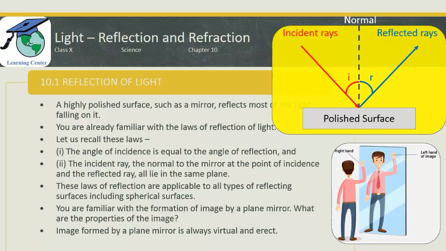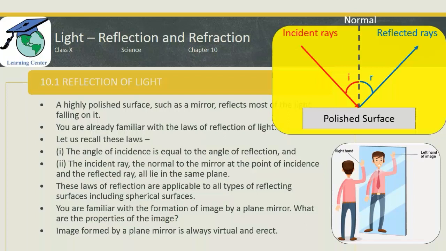Later in this chapter, while learning about ray diagrams, we will see the conditions when the reflected rays are coming or originating from the mirrors, and when the reflected rays are not originating or not coming from the mirrors. They normally originate behind the mirrors or from the backside of the mirrors.